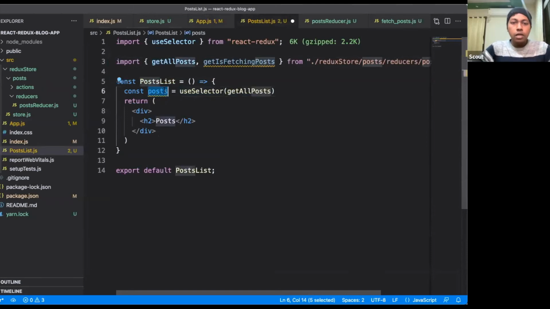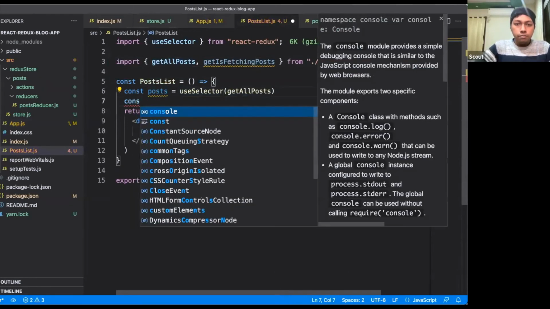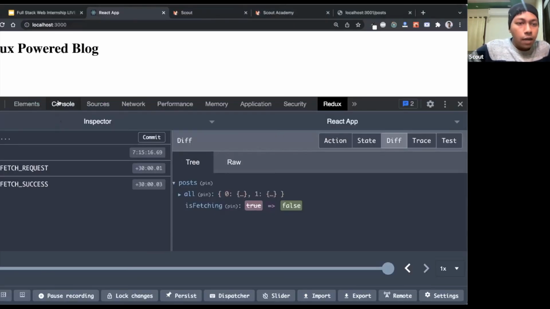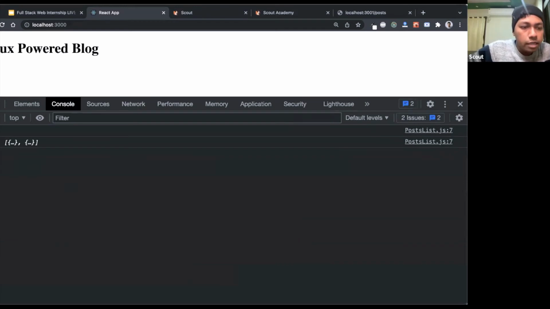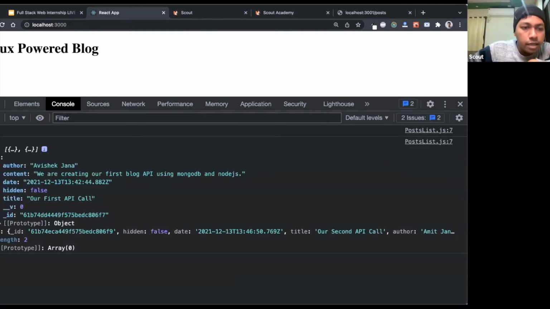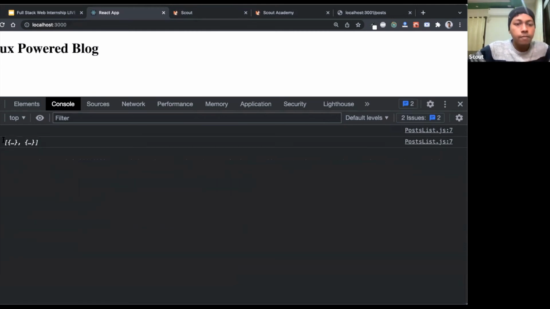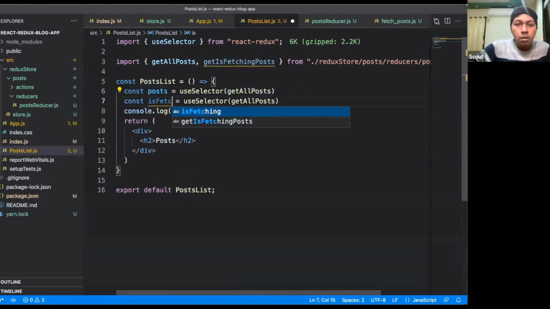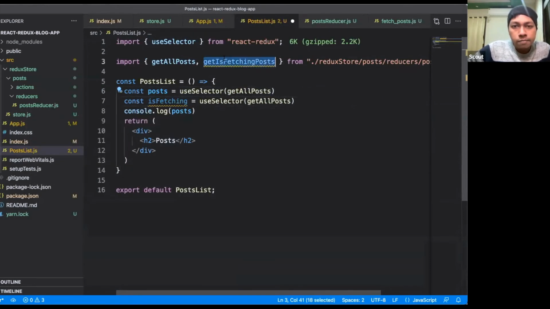Now let's do a console log for this post, and let's see whether the data is coming inside our component or not. So if we refresh, as you can see, initially the data was empty, but whenever the data came, it is coming here inside this array. Similarly, we can also do is fetching, is fetching post. Similar thing we can do.